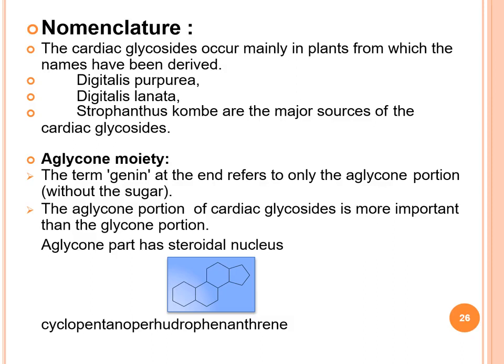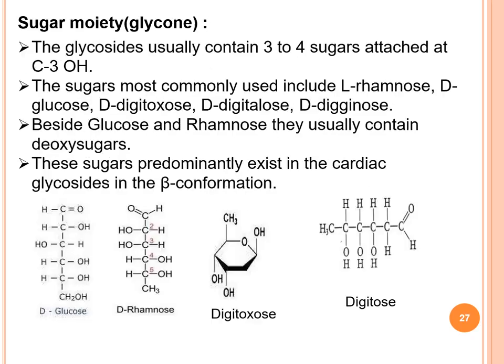Aglycone moiety, the term genin at the end refers to only the aglycone portion without sugar. Also we discussed this aglycone and glycone parts. And cyclopentanophenanthrene ring, already I told you that this ring structure is the structure of steroid. So these cardiac glycosides come under the category of steroidal cardiac glycosides.